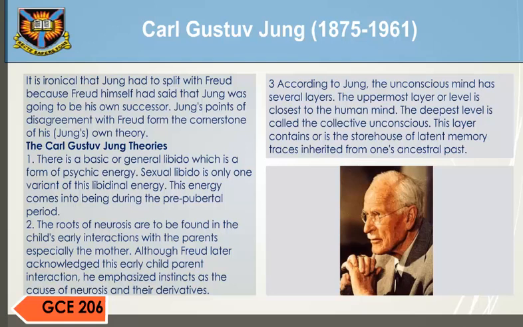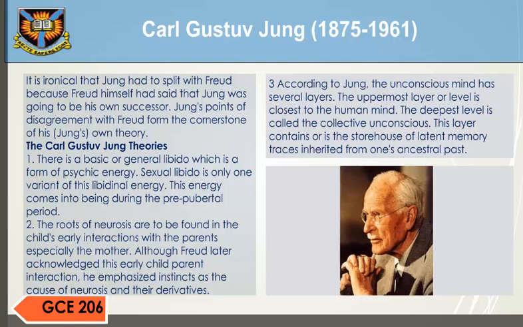Carl Gustav Jung, 1875 to 1961. It is ironical that Jung had to split with Freud because Freud himself had said that Jung was going to be his own successor. Jung's points of disagreement with Freud formed the cornerstone of his, that is, Jung's own theory, the Carl Gustav Jung theories.